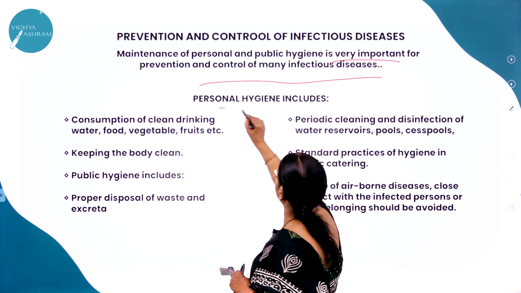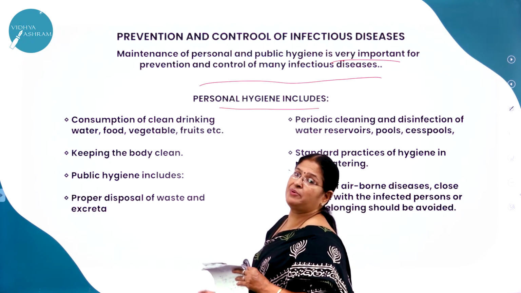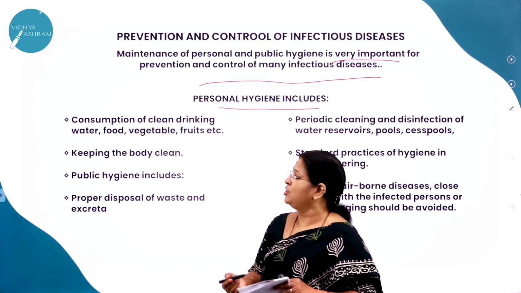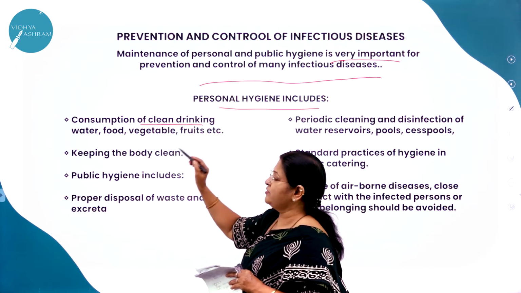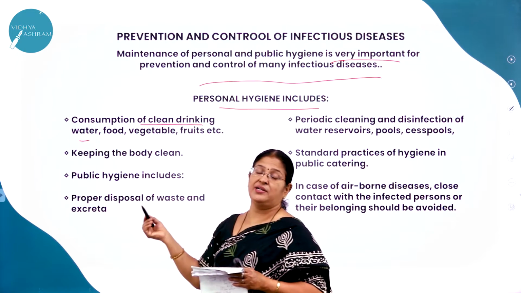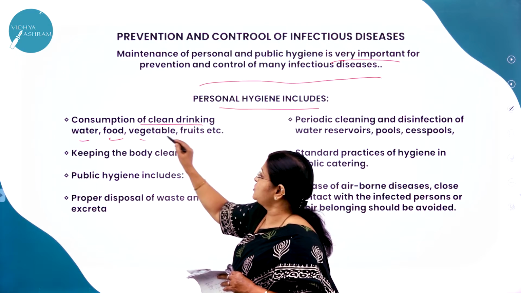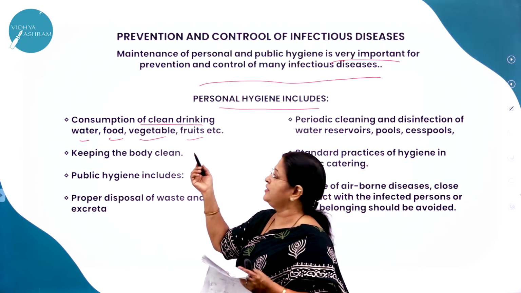Now let us see one by one. Personal hygiene. What do you mean by personal hygiene? Certain things which we as individuals need to follow. What is that? Consumption of clean drinking water, as I said. Many diseases are caused through what? Through drinking water, through food, through vegetables, fruit, ascariasis, as I said, right?